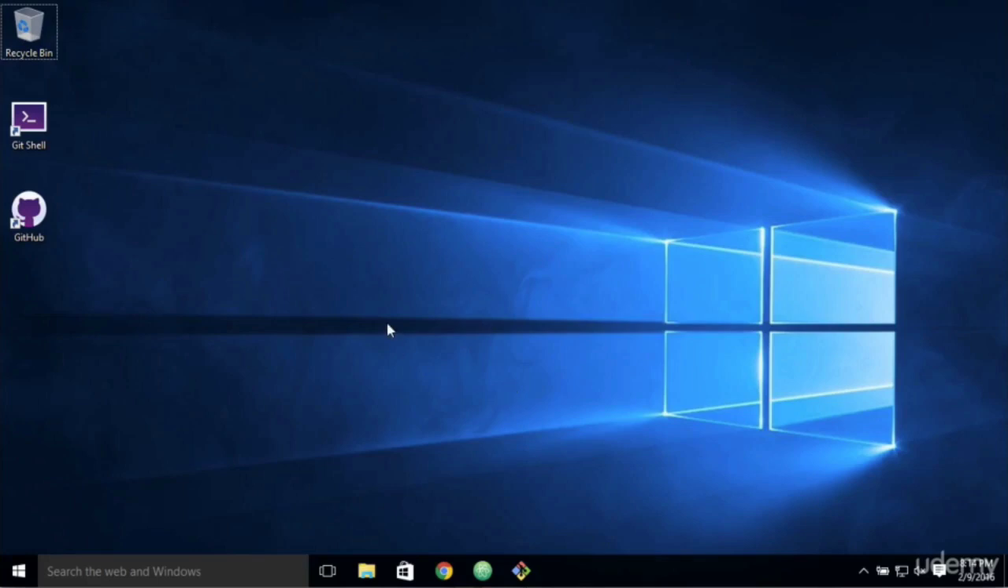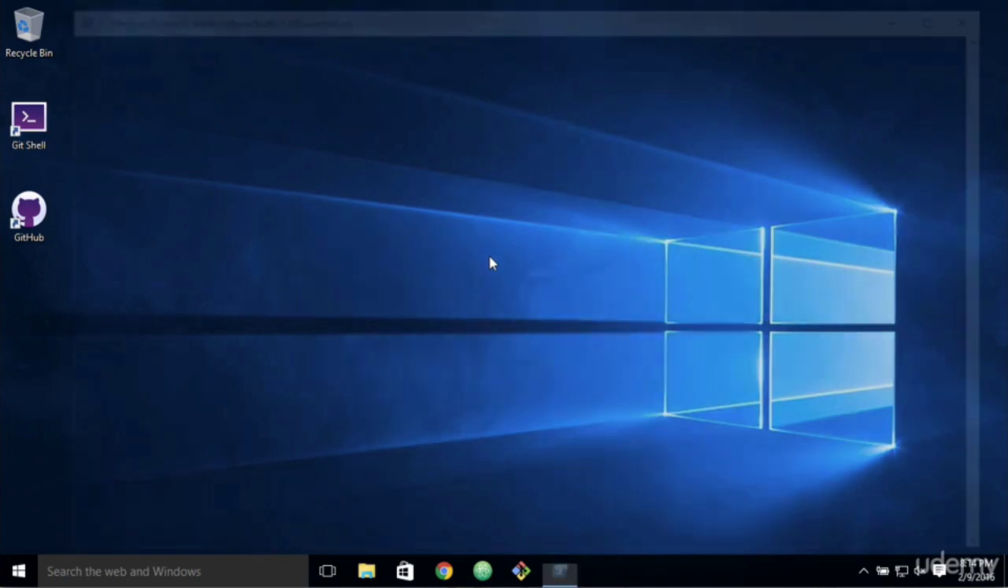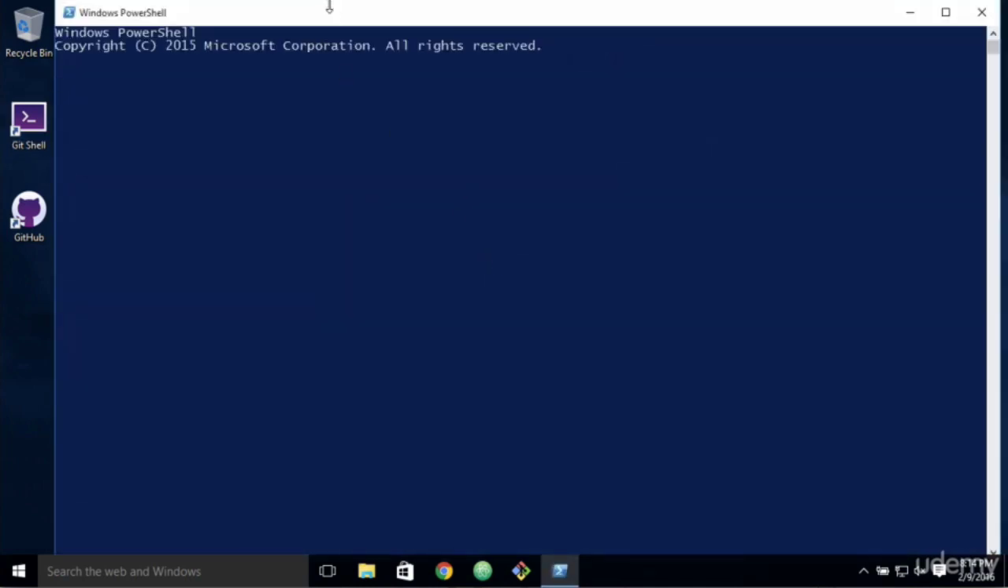Once you've installed GitHub for Windows, you will have two icons in your desktop. This one opens up the graphical client that we just closed, and this one opens up the Git shell, which is a command line version of Git that also acts as an extensible shell.